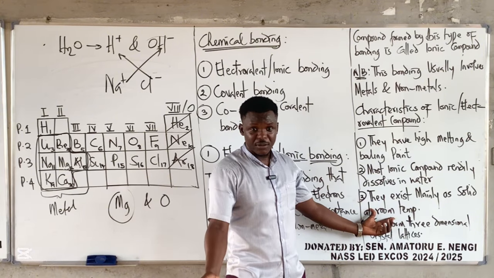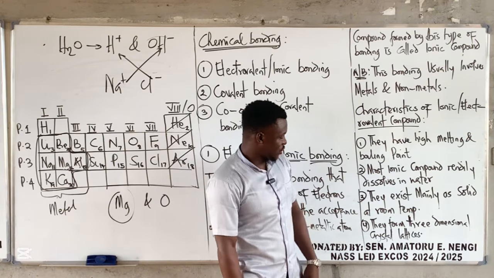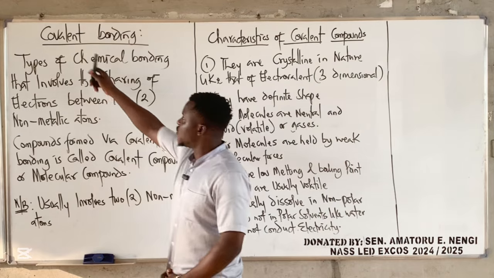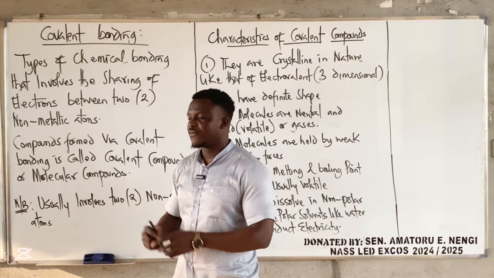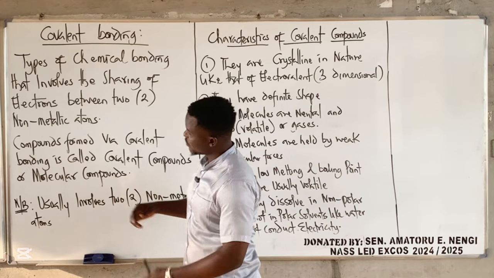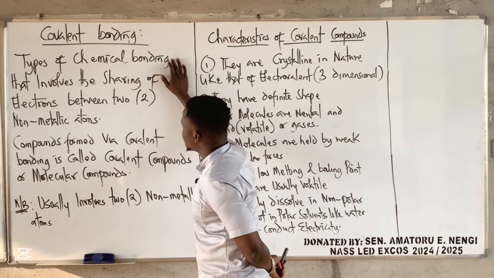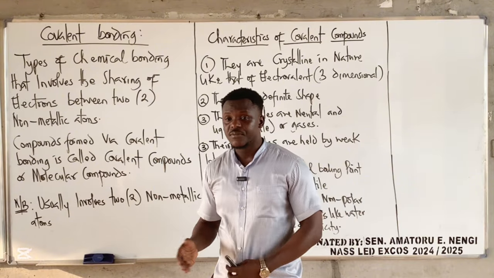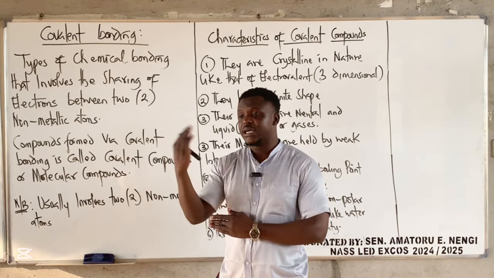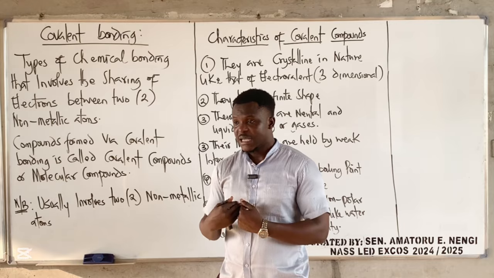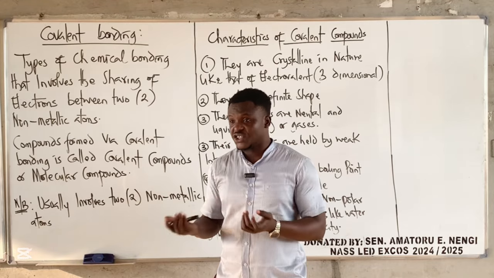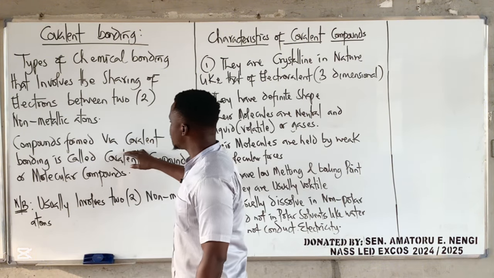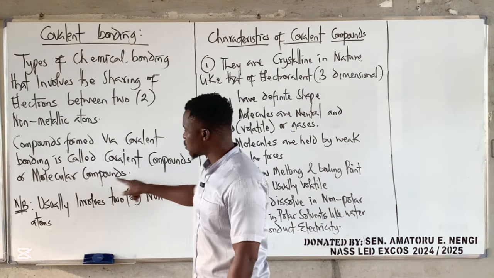Salt is an example, right? Solid at room temperature, and they form a 3-dimensional crystal lattice. Now, this covalent is something known as ordinary covalent. We have coordinate covalent, we have ordinary covalent. It's a type of chemical bonding that involves the sharing of electrons between two non-metallic atoms. In the case of electrovalent bonding, two atoms, one is a metal, will donate, the other one, a non-metal, will accept. But in covalent, both of them are sharing. You bring one, I bring one, we share. We are not donating. Compounds formed via covalent bonding are called covalent compounds or molecular compounds.